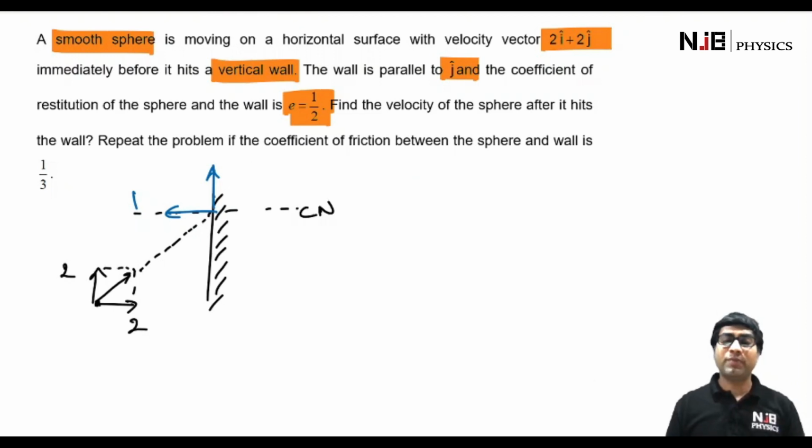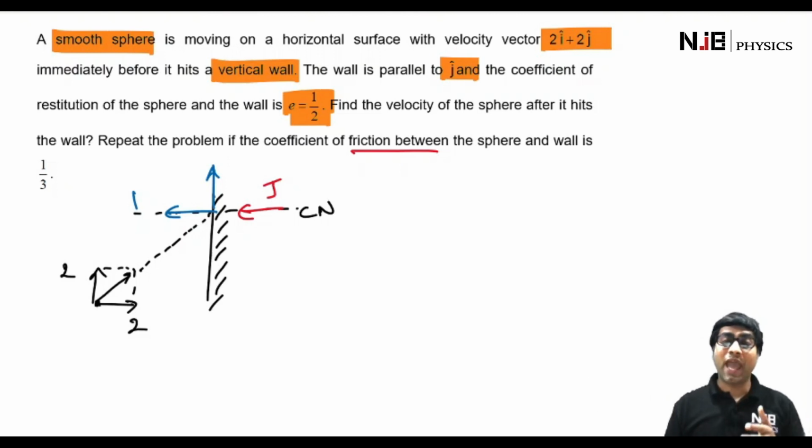Well, now in the second part of this question, friction is present between the sphere and the wall. So what difference is it going to make? If we analyze the collision in the x direction, because of the impulse due to the normal force, which acts in the left direction, let's say this impulse is J, the velocity of the particle, which was 2 meters per second in the positive x direction before the collision, becomes 1 meter per second in the negative x direction.